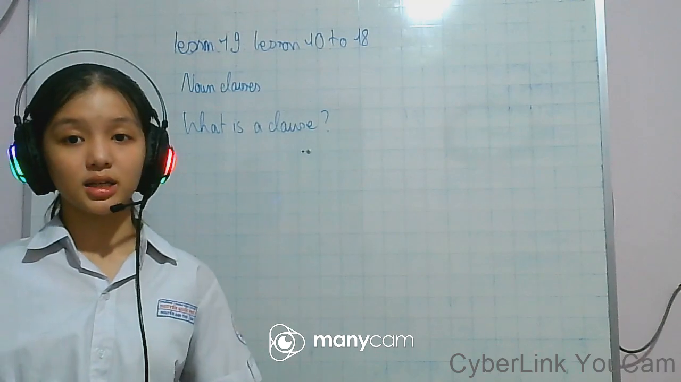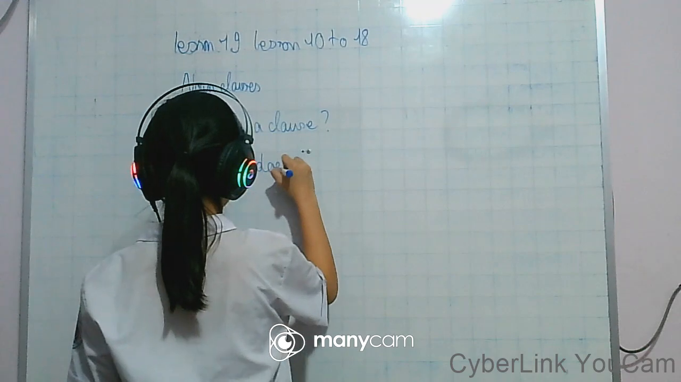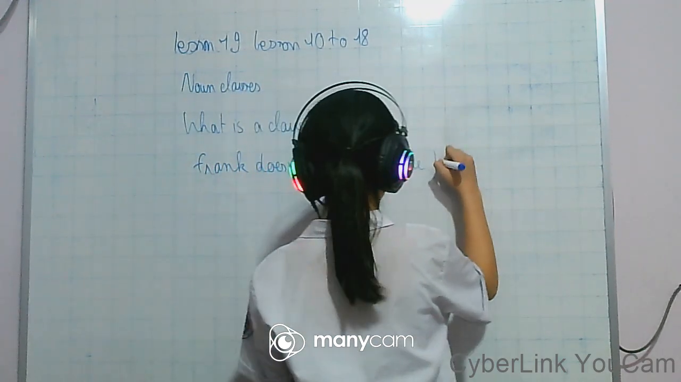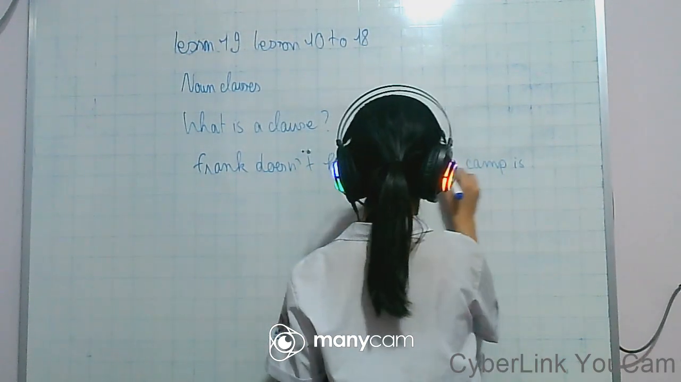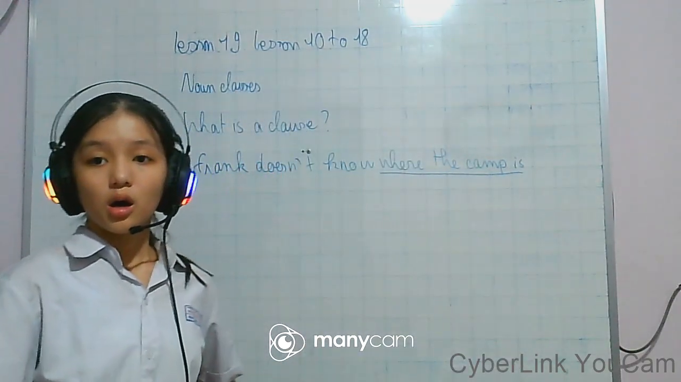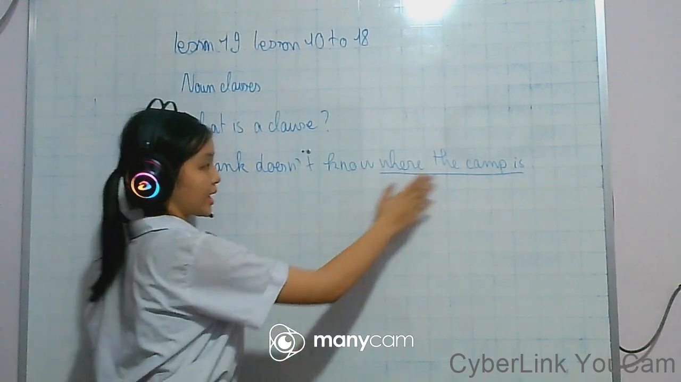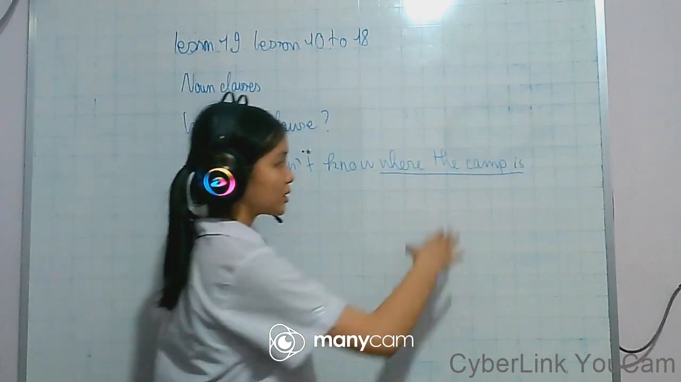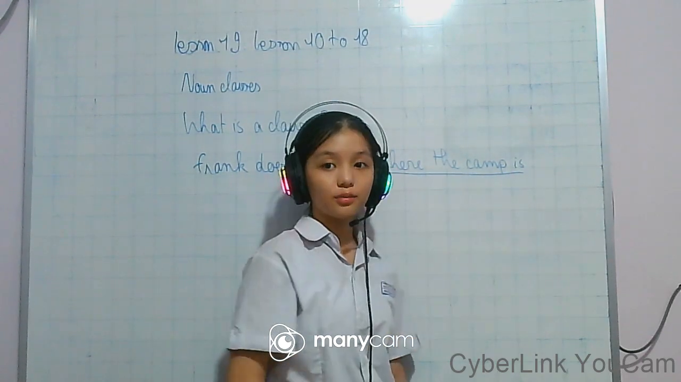Now, let's look at the example. Frank doesn't know where the camp is. So we have where the camp is. This is called a clause because you can see the camp is the subject, is the verb. Subject and verb is a clause.